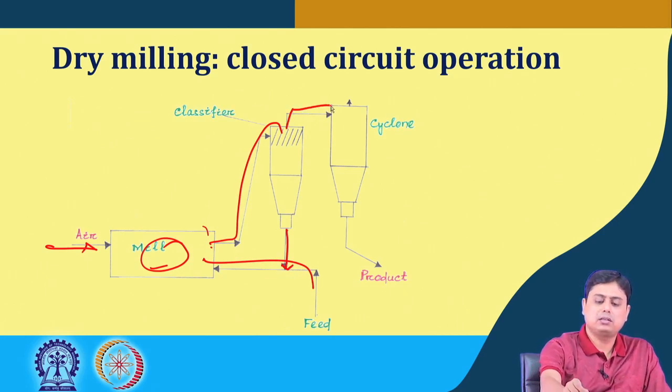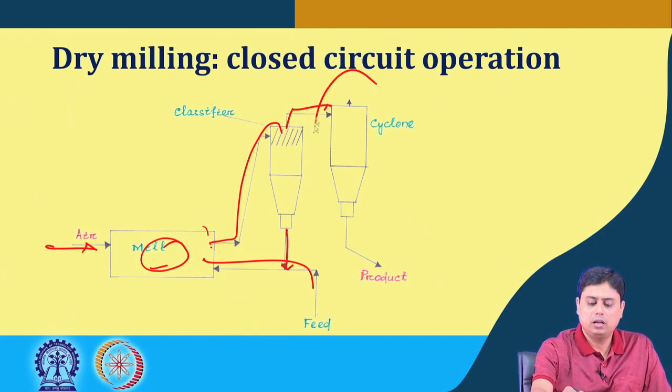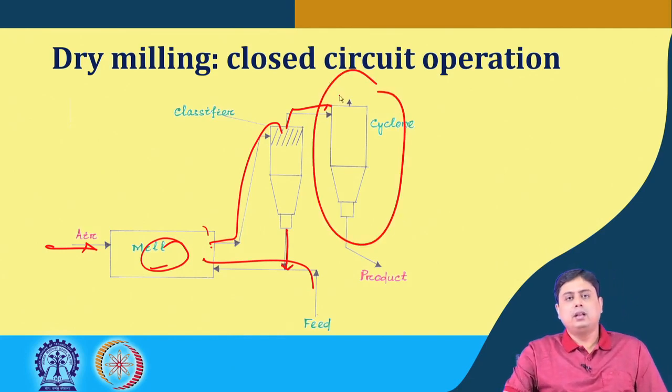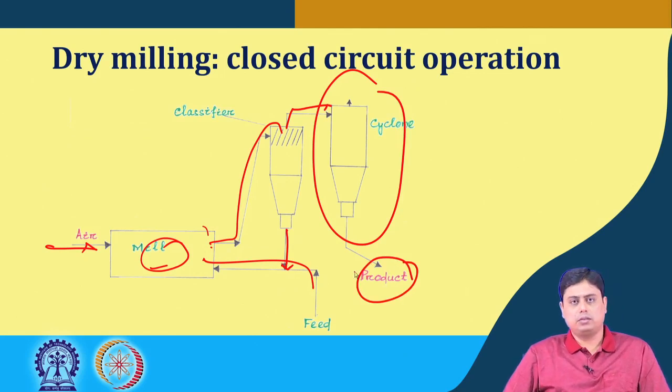and the finer products, the desired size or smaller products, are classified in a gas cyclone, where we get the desired product.